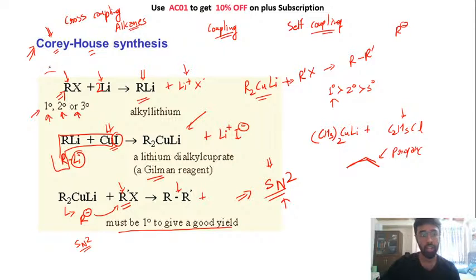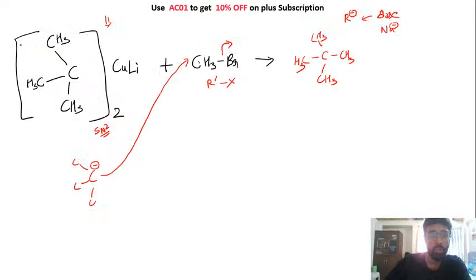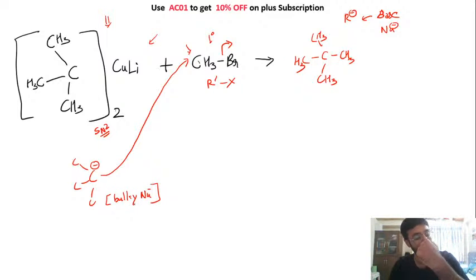तो unsymmetrical alkane बनाने के लिए we always use this process, that is your Corey-House synthesis. Similarly, I hope सबको ये वाला example समझ में आया कि why you need a 1 degree alkyl halide. यहाँ पे on this carbon the attack is happening. Okay, a lot of you would be wondering that this is a very bulky nucleophile, है ना. So we know that bulky nucleophile try to act as a base, right? But यहाँ पे basic acidic कुछ है ही नहीं, like you cannot have acid base reaction. So ये मजबूर है to act as a nucleophile.